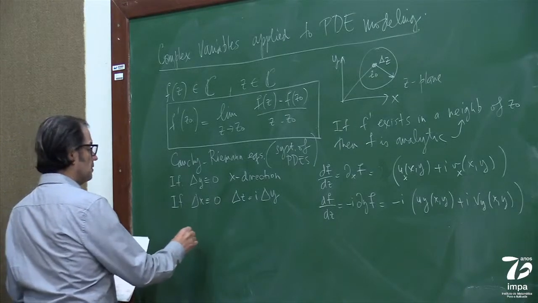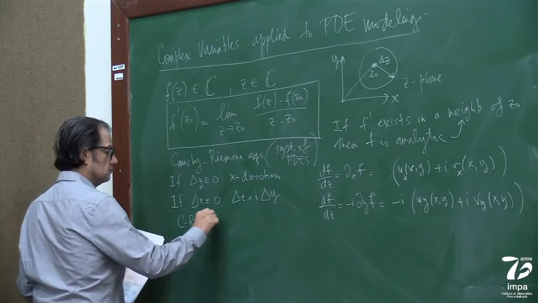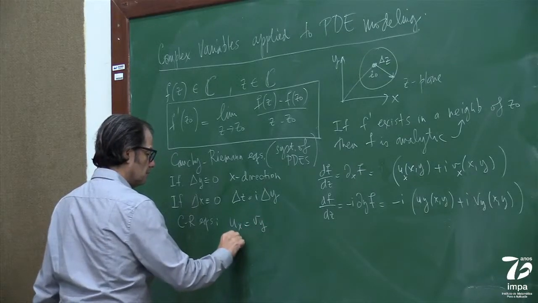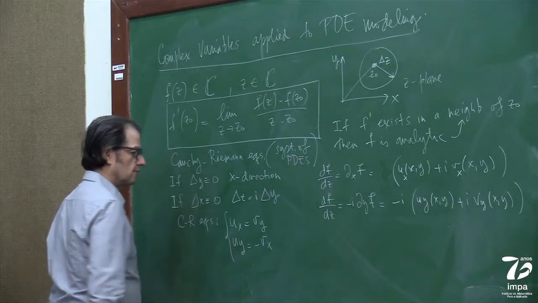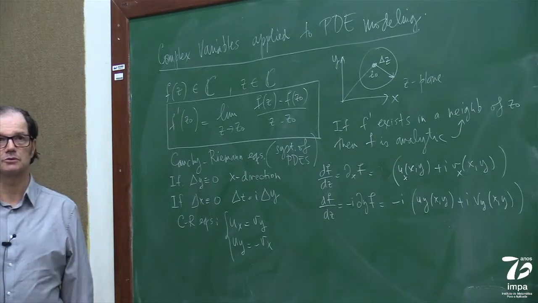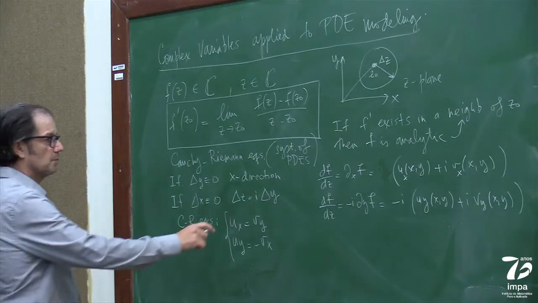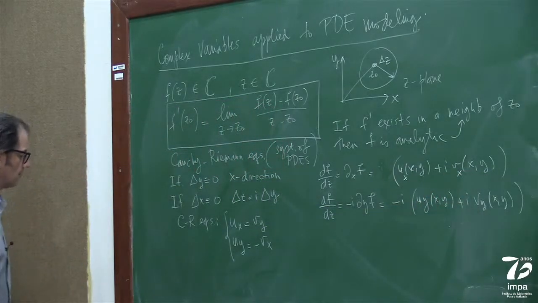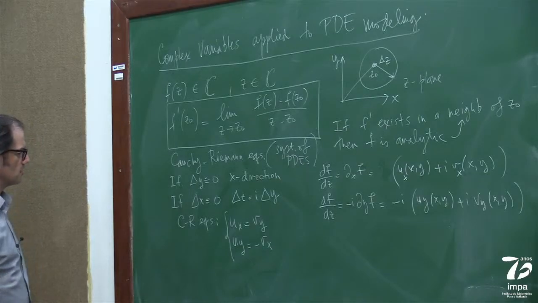So the Cauchy-Riemann equations tell us that u_x is equal to v_y, u_y is equal to minus v_x, where these are partial derivatives. Okay? Right, you just multiply, this guy is equal to this, and so on, if we have smoothness and all that. Okay, so these are the Cauchy-Riemann equations.